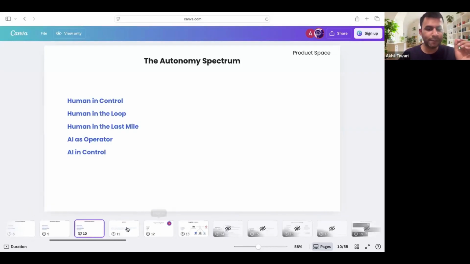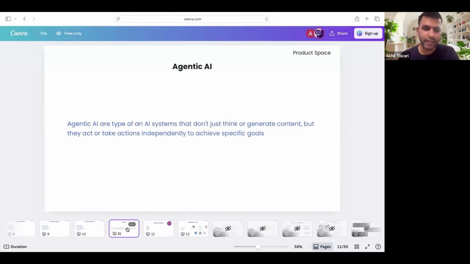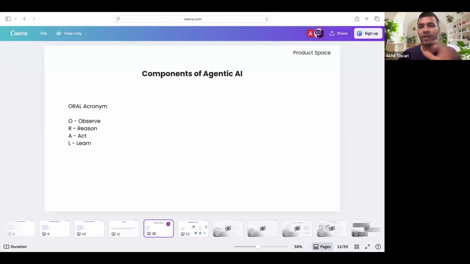Now let's try understanding a little bit of a definition of agentic AI. So agentic AI basically are a type of AI systems that don't just think or generate content, but they act or take actions independently to achieve specific goals, right? That's the simple definition of AI agents, right? Now let's also try understanding the components of agentic AI. So you can ideally divide the components of agentic AI into four categories. First is O. O means observation. So this is the component which allows AI agents to understand the environmental data or user's input and all.